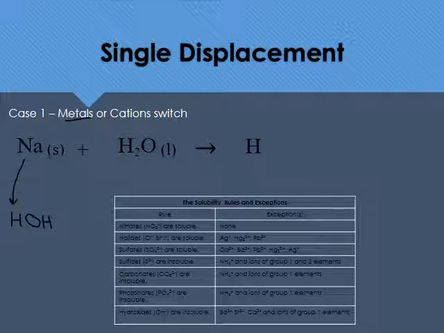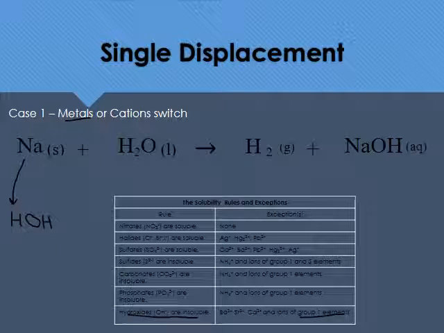Now again, you refer back to the diatomic gases. Is H on there? Of course it is. It's the first one, so we're actually going to make it H2. So on the diatomic gas list, we'll put it as a gas. The other thing we've got combining is the sodium with the hydroxide. And we're going to make sodium hydroxide. And all hydroxides are insoluble, but we have a group 1 exception, so that should make it aqueous.